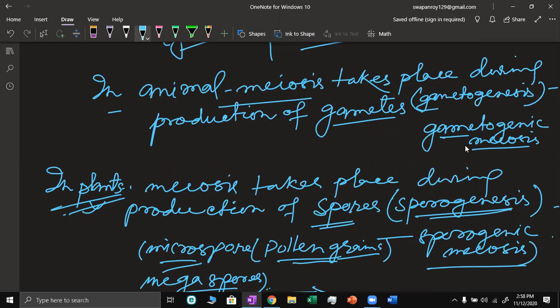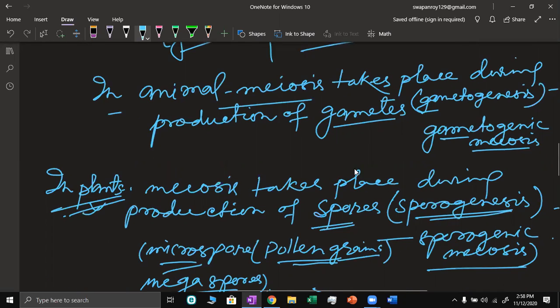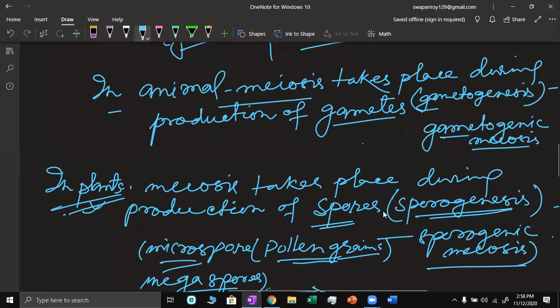As such, you can say that it is during gamete formation.